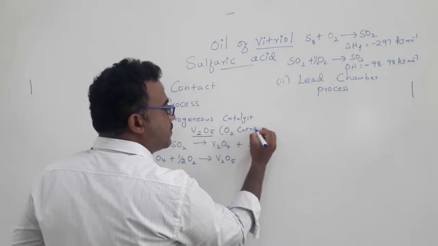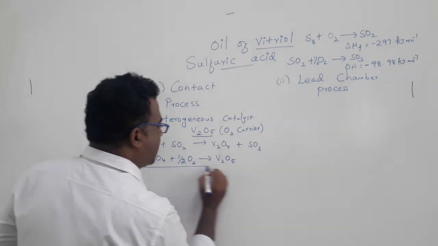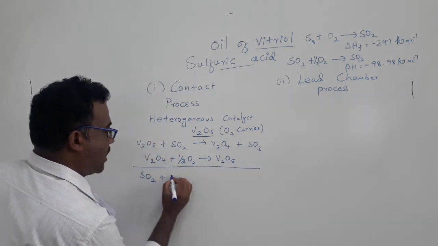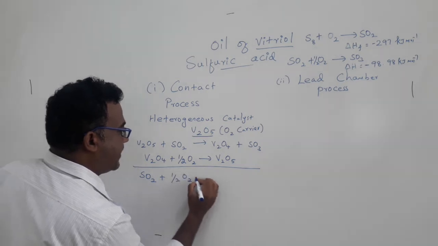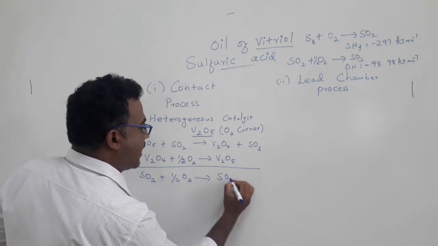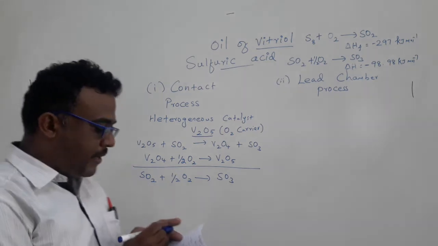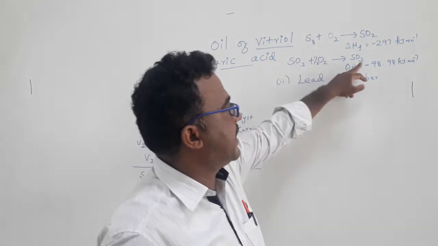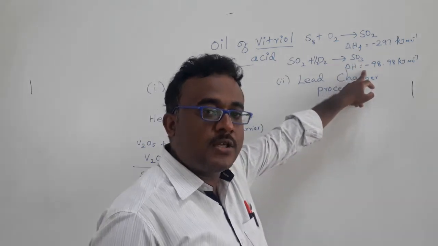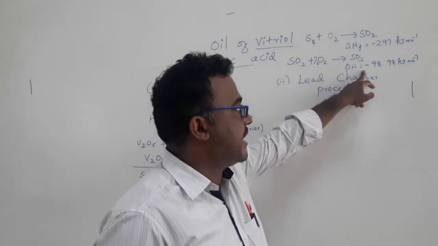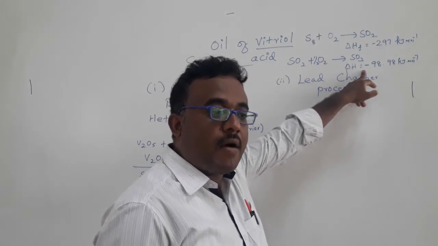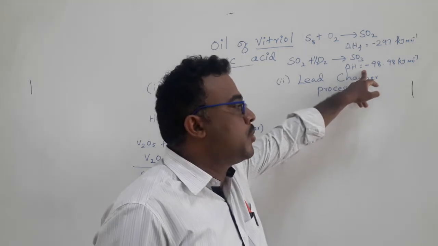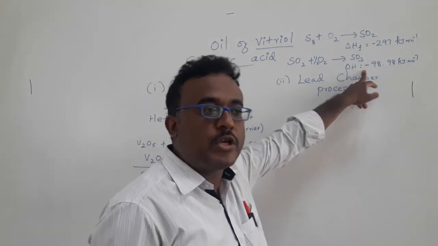Overall, the reaction will be sulfur dioxide plus half oxygen gives sulfur trioxide. Another important thing in the contact process is that the reaction of sulfur dioxide to sulfur trioxide is exothermic. So we need to carry out this reaction only at low temperature. I mean, low temperature means we need to use around 400 degrees Celsius.